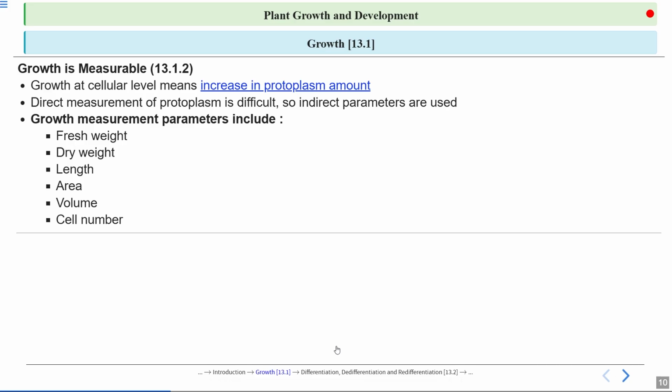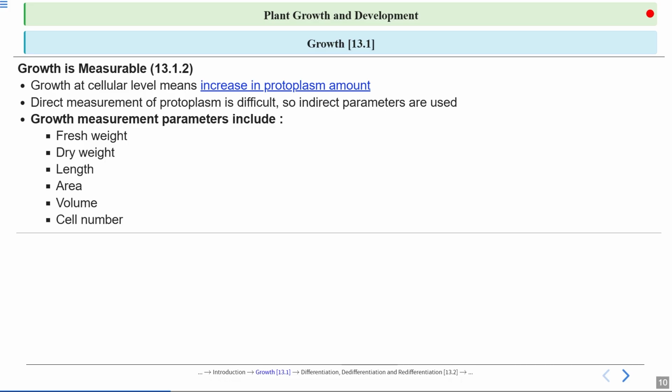Due to protoplasm. If the protoplasm amount is increasing, then we can say that the plant or the specific organ or cell is growing. So here it is also written that growth at cellular level means increase in protoplasm amount. If we want to determine whether a cell is growing or not in the biological aspect, then if the protoplasm amount is increasing, growth is taking place.